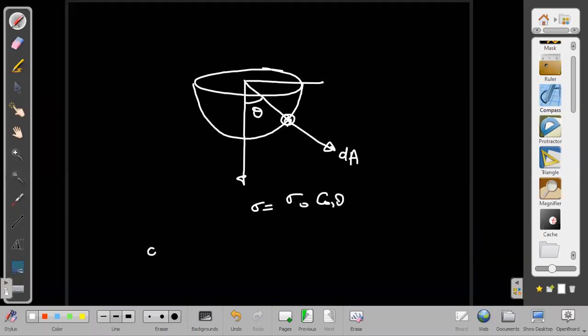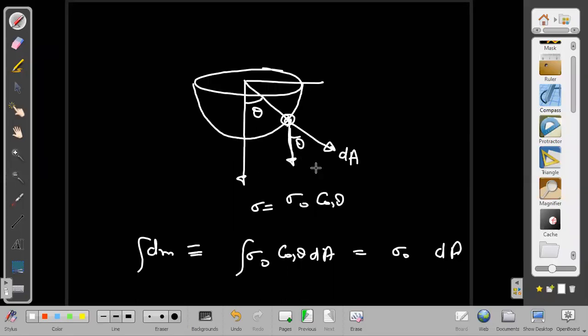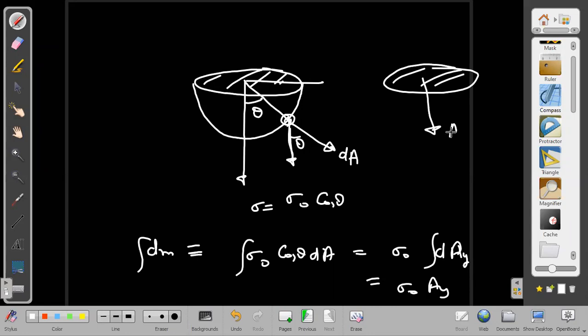I will give you one trick to find dm very fast, almost instantaneously. Here you will write sigma naught into cos theta into dA, integral. I can write sigma naught outside, and dA cos theta is nothing but the component of dA along the vertical y-axis. What is the total area along the y-axis? If I take the area vector along the y-axis, then the area will become horizontal, because area is always perpendicular. So what area will I get finally? I will get just pi r square.